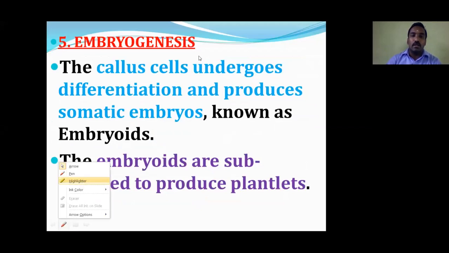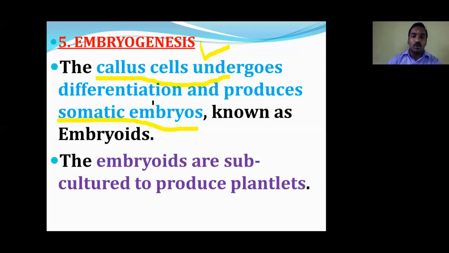The next one, embryogenesis. After callus development, the callus differentiates to form body cells. This is called embryo. Based on the development, there are somatic embryogenesis and germ cell embryogenesis. If the embryo forms from body cells, it is called somatic embryogenesis. If the embryo forms from other than body cells, it is called germ cell embryogenesis. The next one,